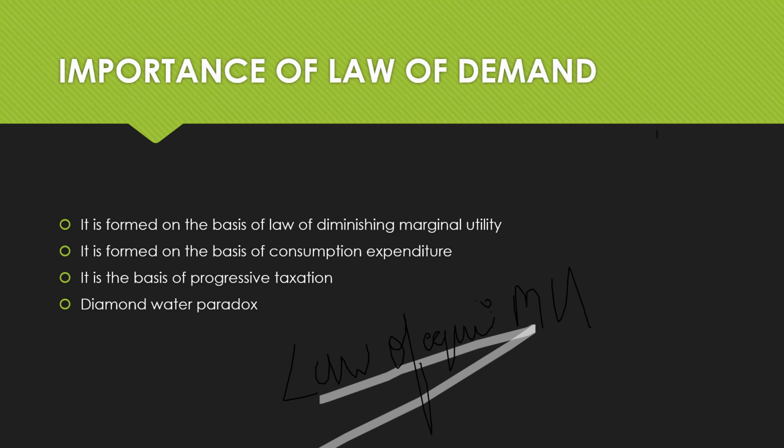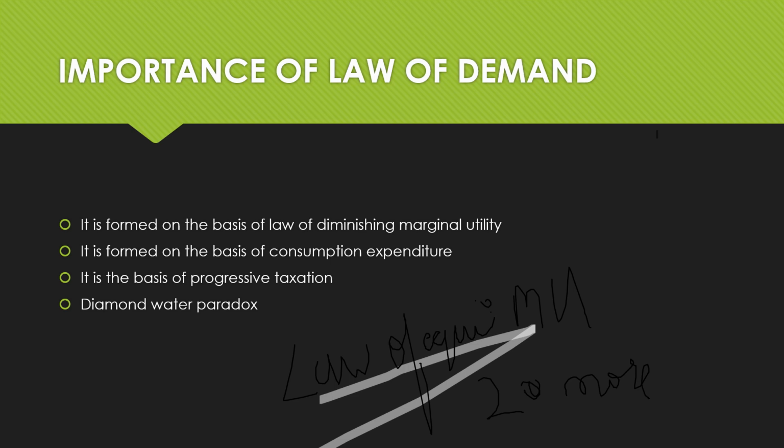In this law, if there are two or more commodities, this particular law tries to find out the optimal combination that is going to give optimal satisfaction. It is going to find out the optimal combination of consumption of the two products or more than two products that would give optimum satisfaction. That is the law of equi-marginal utility.